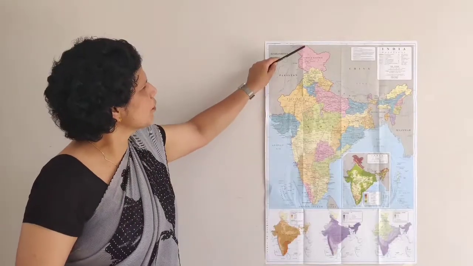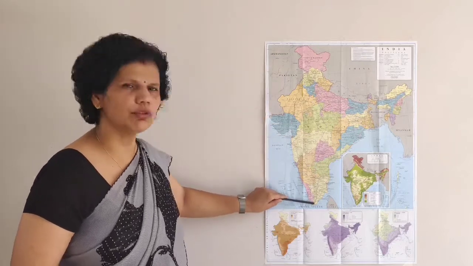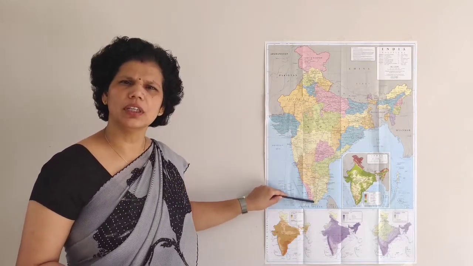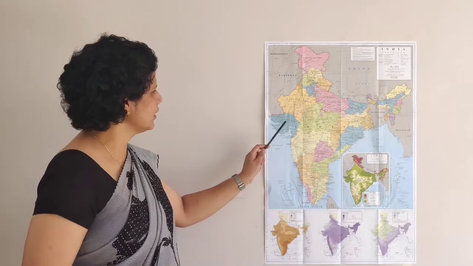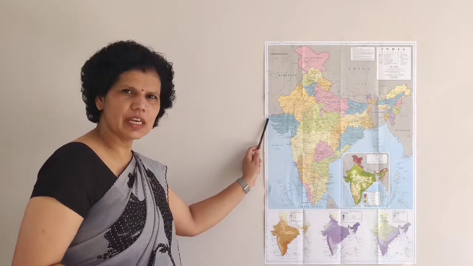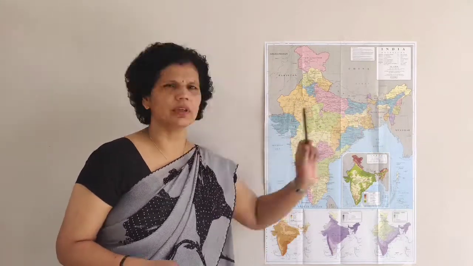The distance from north to south point of India is 3214 kilometers, and the distance from this west point to this east point is 2933 kilometers. It's the total distance of India in all the 4 sides.